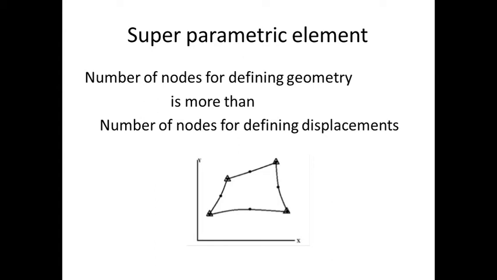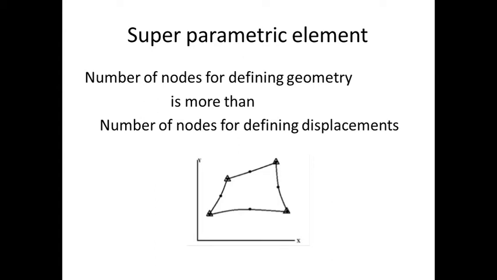Isoparametric means equal number of nodes for defining the geometry and the displacements. Here there are dotted nodes and triangular nodes available. You already know what is meant by dotted nodes: these represent the geometry. What is meant by triangular nodes? They represent the displacement of the element. So the number of nodes for defining geometry is always more than the number of nodes for defining displacements. These all come under the superparametric element.